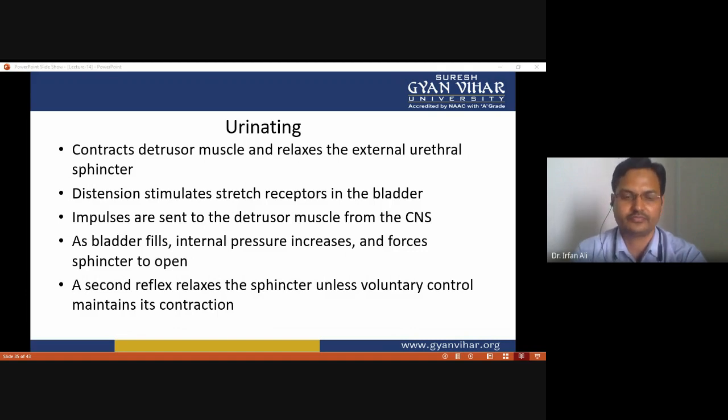Okay, and another process is the filtration. The filtration membrane keeps blood cells and large proteins in the bloodstream, and inside the glomerulus, blood pressure pushes fluid from the capillary into the glomerular capsule.